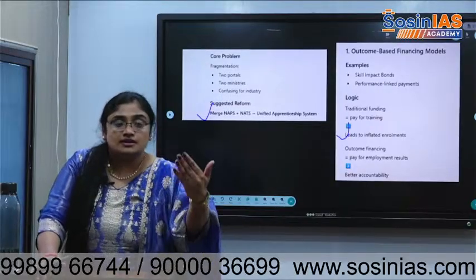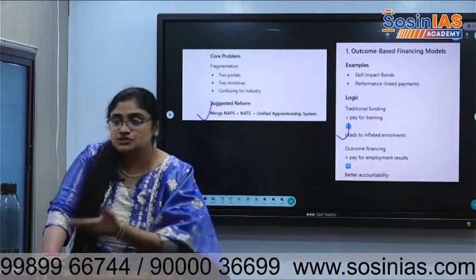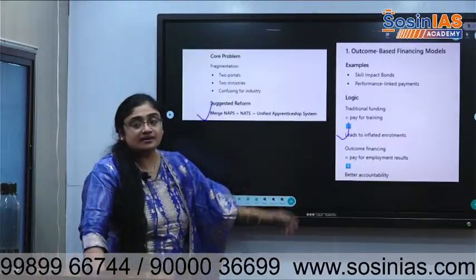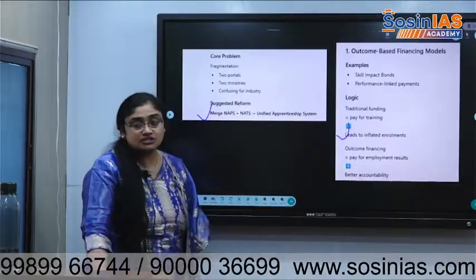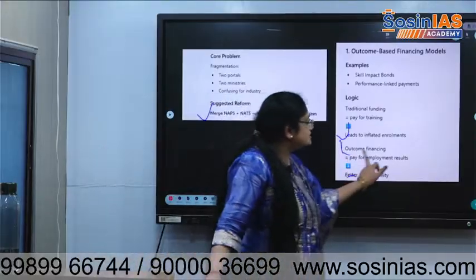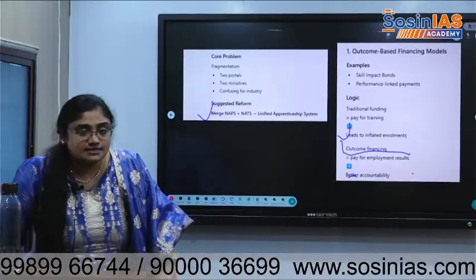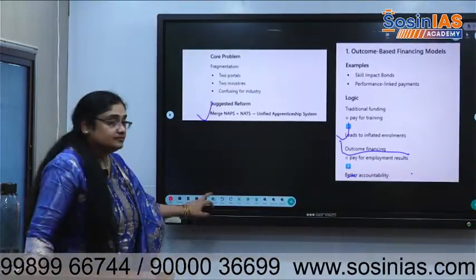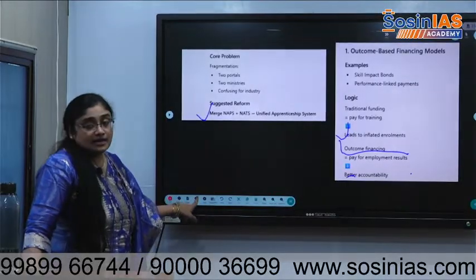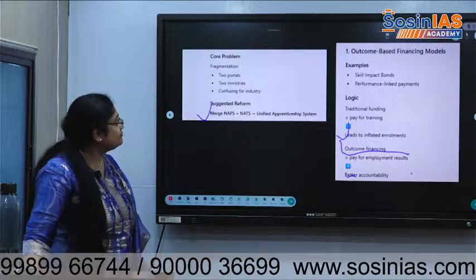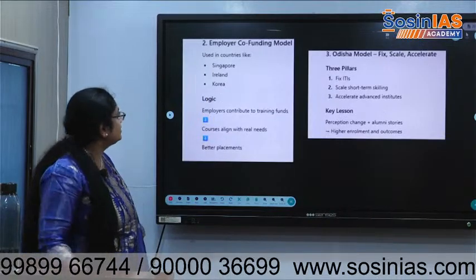So if you get a job based on your talent and performance, and then the money is given, there will be better accountability. That can be the suggestion. Outcome financing should be focused in the skill development area. Pay not just for training, pay for employment.